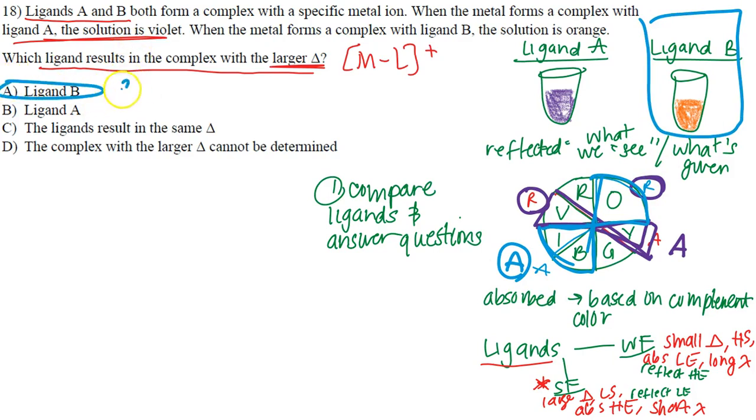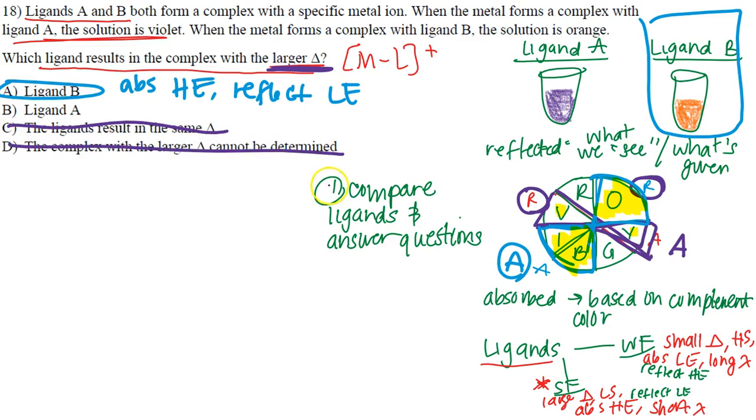So ligand B absorbs high energy and is going to reflect low energy color, which is exactly what we see from the color wheel. It reflected orange, but absorbed blue, indigo. Versus ligand A would absorb yellow and reflect violet. And so when it comes to the choice of ligand, we have to go off of what's absorbed. All right, folks? The one that has the absorption of higher energy is going to have the larger crystal field, and that is going to be ligand B. They're definitely not going to be the same because they're different colors. And it can be determined because we can use the color wheel and the information given about the ligand to help us answer this question.